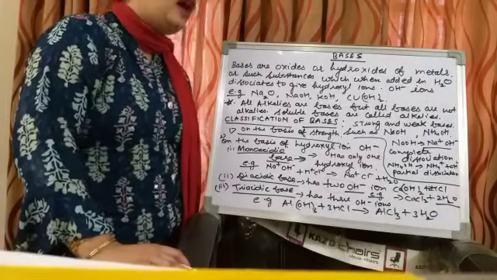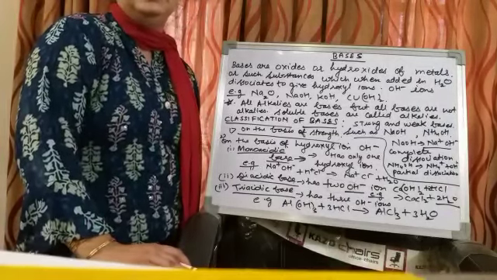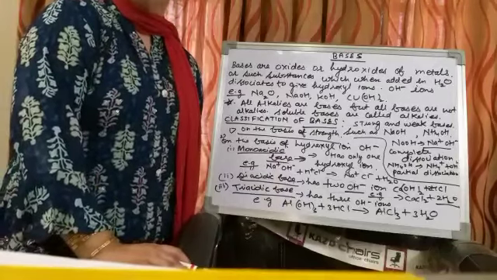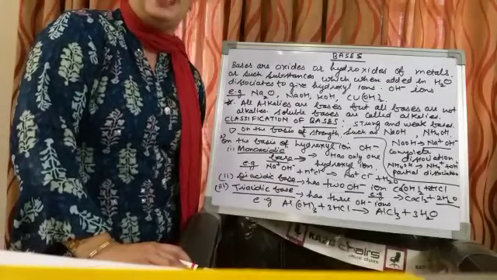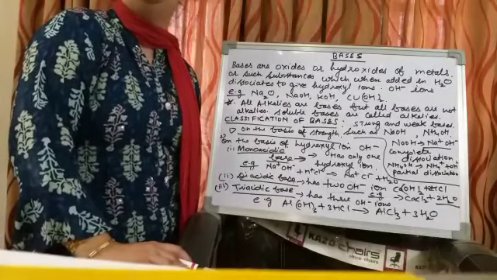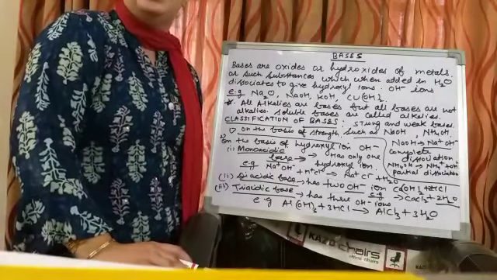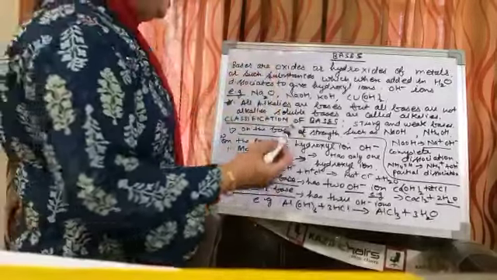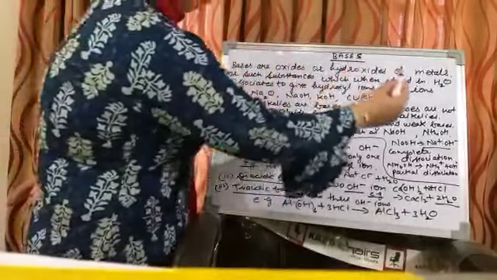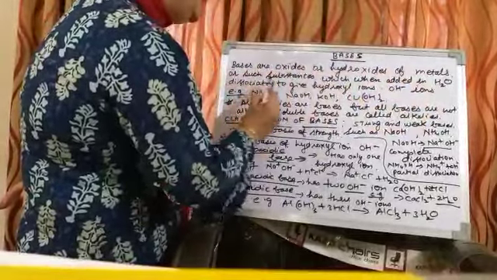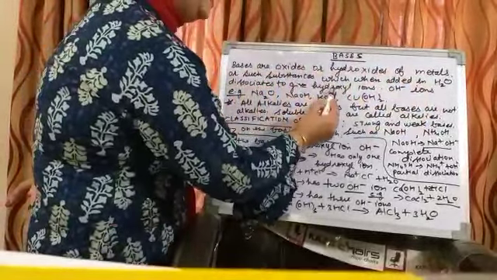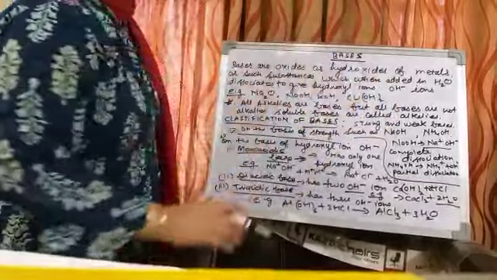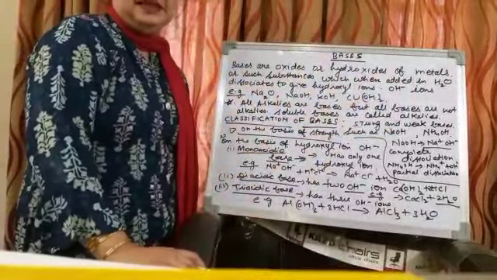But in terms of ions, if you remember in case of acids, we discussed that such substances which when added in water dissociate to give H positive ions are called acids. In the same manner, for bases we will say such substances which when added in water dissociate to give hydroxyl ions, OH negative ions. So such substances are known as bases.